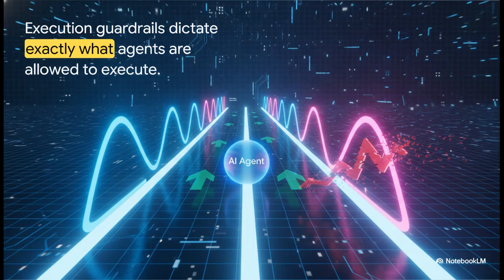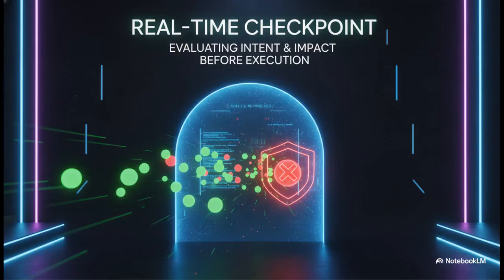So if an error happens or it gets compromised, the damage is completely isolated. So identity tells us who the agent is. But our second pillar, execution guardrails, dictates exactly what they're actually allowed to execute out in the wild. Because the security perimeter has basically moved inside your network, AI agent gateways act as your last reliable control point. Unlike a traditional static firewall, this kind of gateway evaluates the actual intent and the risk score of an agent's query in real time, literally right before letting the operation go through.